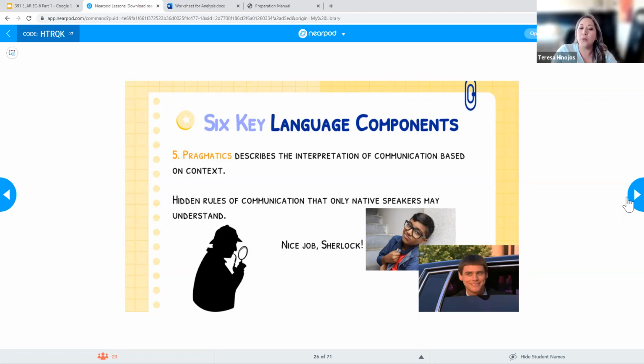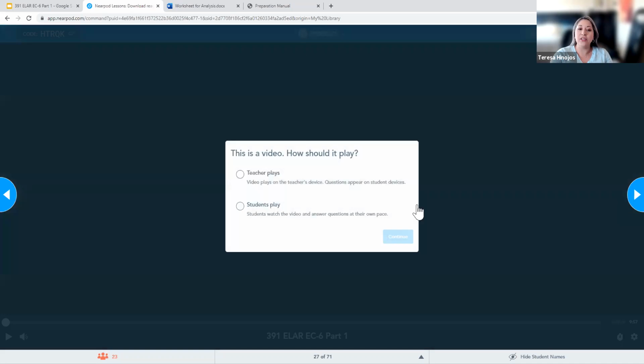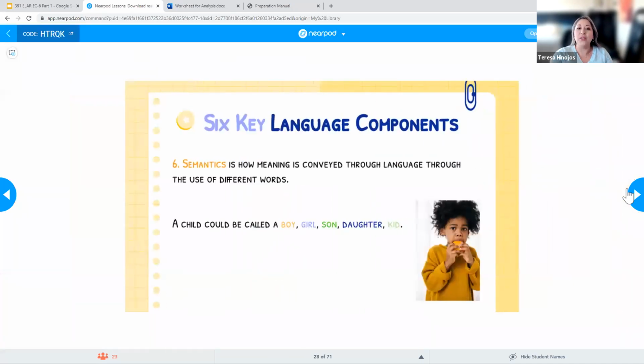So there are all sorts of different ways that we communicate, and those hidden rules are not necessarily something that we specifically teach, but it's in the context, in the moment, that you would be teaching that. On the next slide, I did include a video that also goes over pragmatics in case that's something you need to understand a little better. But again, every language will have its own pragmatics, and so when it comes to our English learners, there are some things we have to work with them on.